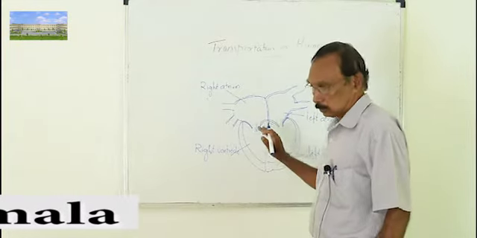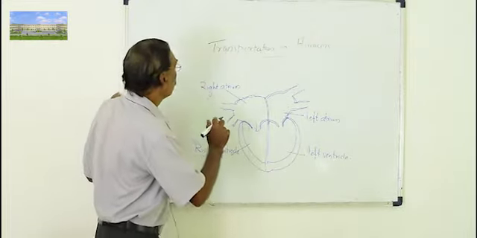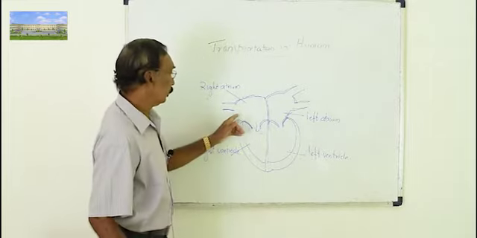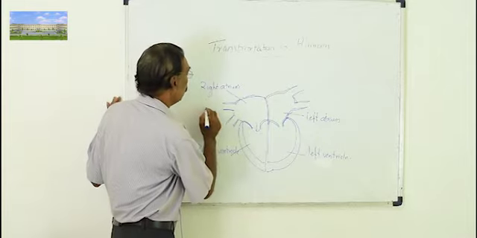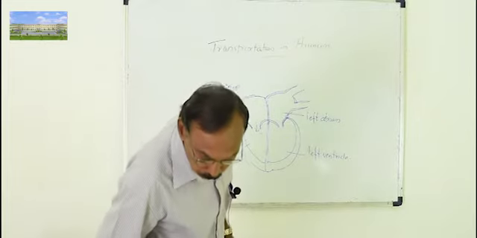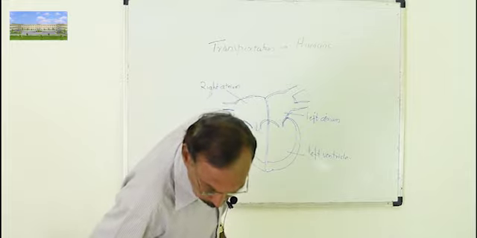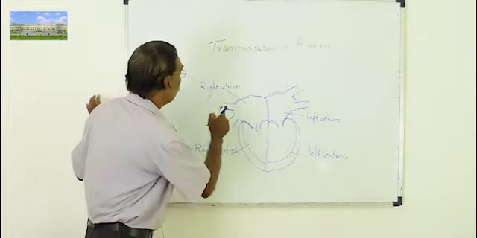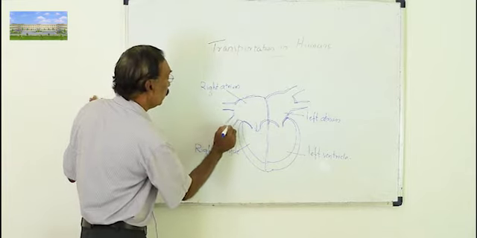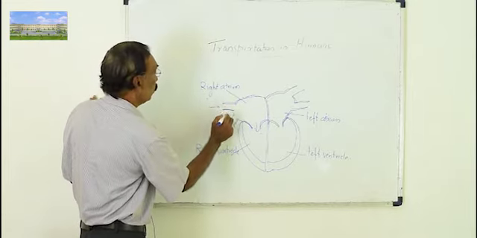So how is blood pumped to various parts of the body? Let us start from the right side. On the right side, the blood is coming from various parts of the body through two blood vessels. These blood vessels are called vena cava. There are two vena cava here, superior vena cava and inferior vena cava. From the lower part of the body, blood is coming through this one, and from the upper part of the body, blood is coming through this one. This is called vena cava.